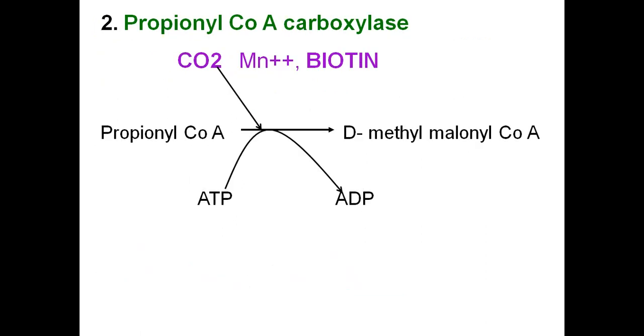Similarly, propionyl-CoA carboxylase catalyzes the carbon dioxide fixation to the propionyl-CoA substrate and converts propionyl-CoA into d-methyl-malonyl-CoA. Here ATP is converted to ADP. Carbon dioxide is fixed onto propionyl-CoA and it gets converted to d-methyl-malonyl-CoA. This requires manganese and biotin as coenzymes.